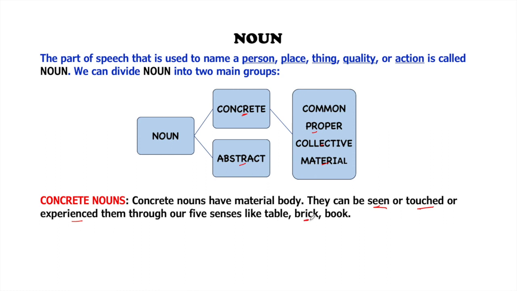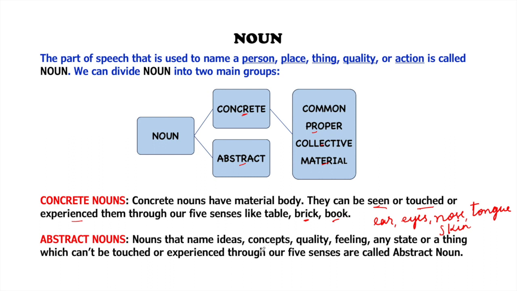Another example of concrete noun is brick. You can see brick, you can touch it also, you can experience it. And in the same way, we can do the same things with book. So all the nouns which you can experience through five senses, they are ear, eyes, nose, tongue, and the fifth one is skin. So these five senses can be used to experience concrete nouns. If you are able to identify a noun through these five senses, it means that is a concrete noun.